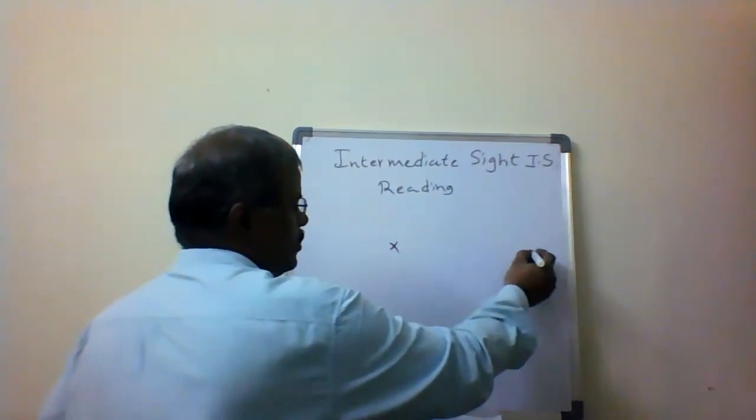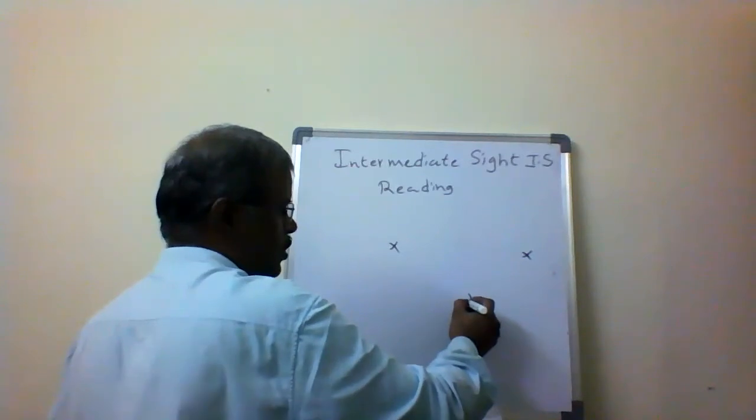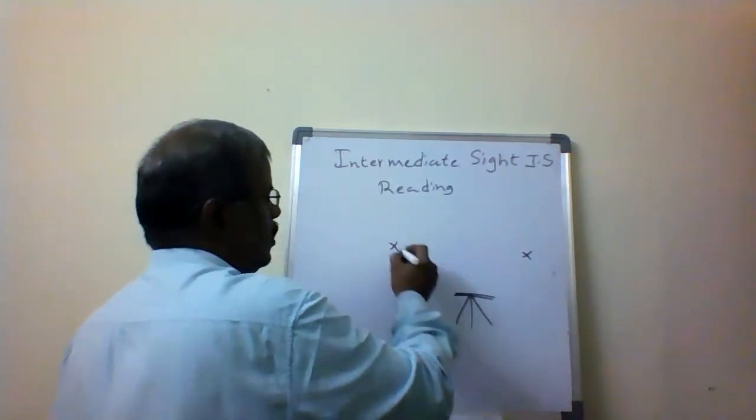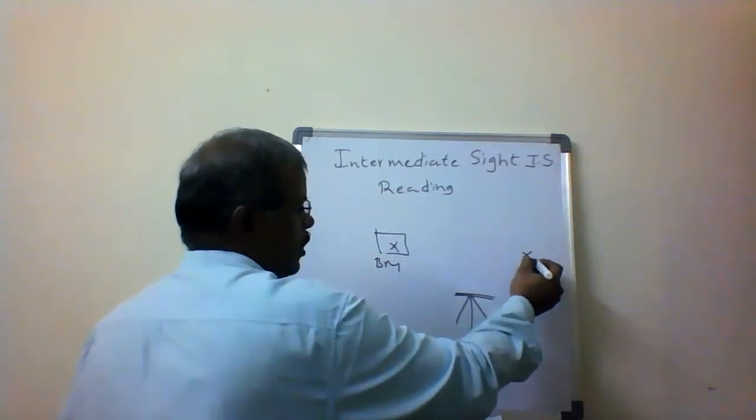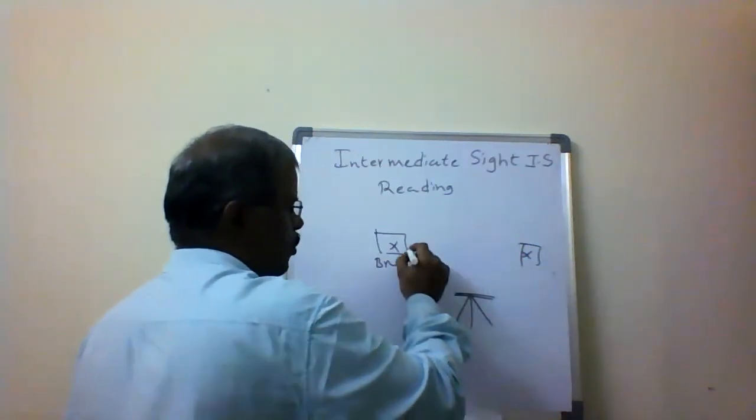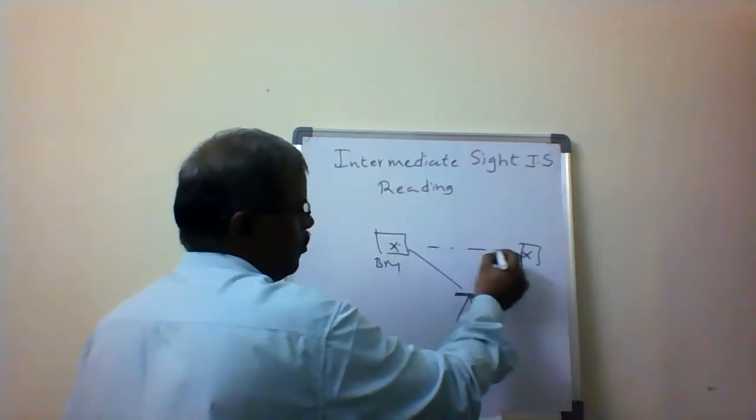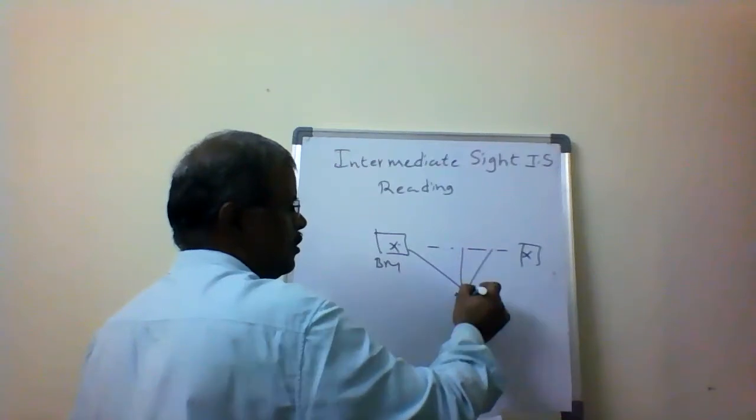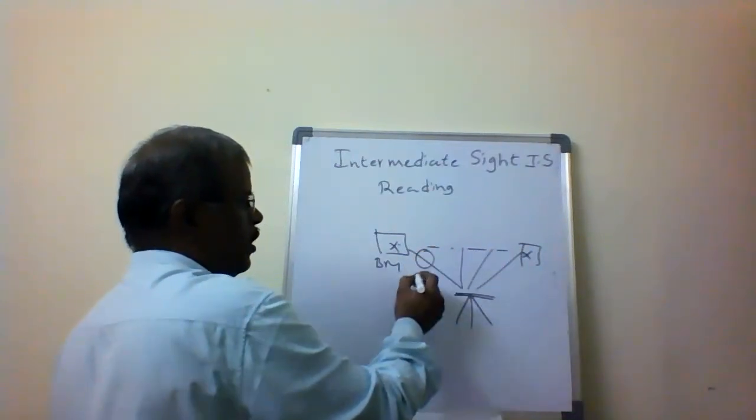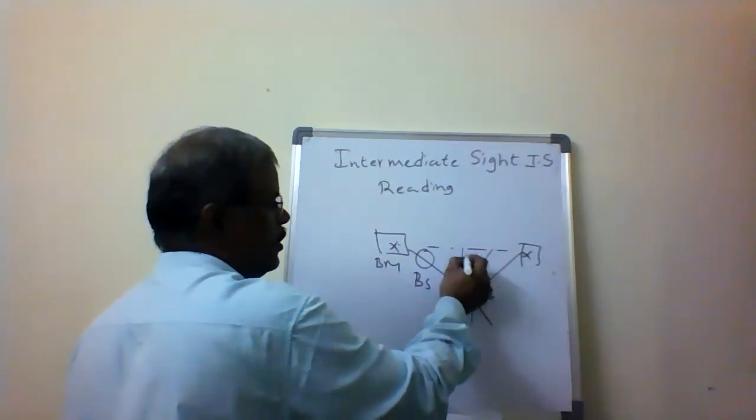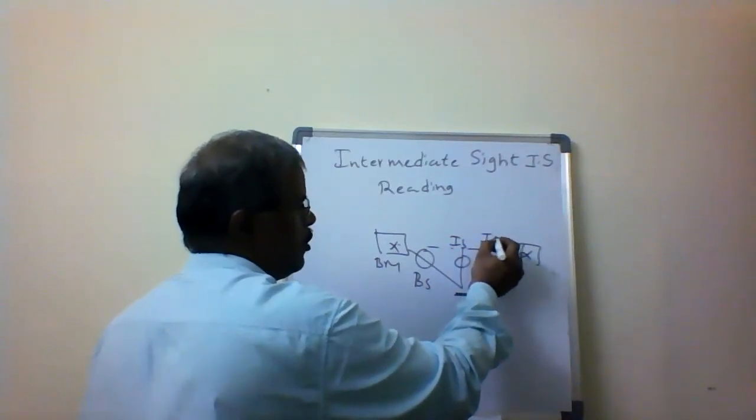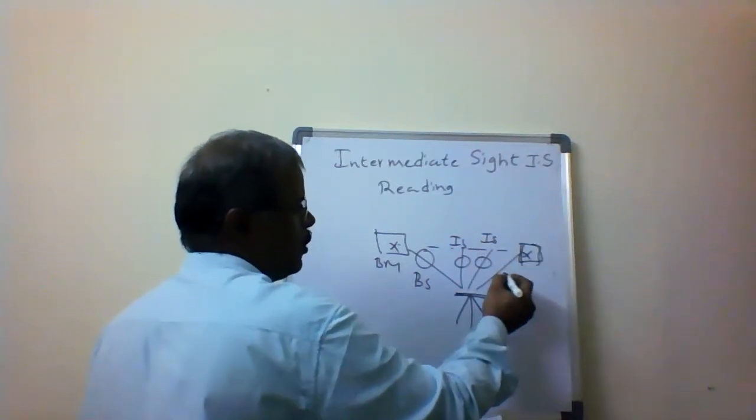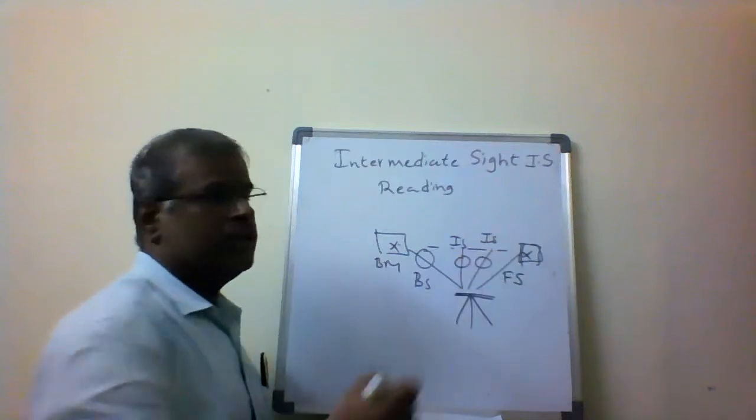So this is one point, this is another point. Your instrument is set up over here. This is the benchmark, and this is the last point. I am going to take the readings. This first reading is called the backside reading. These are intermediate sight readings. And this is the last point, which is called the foresight reading.